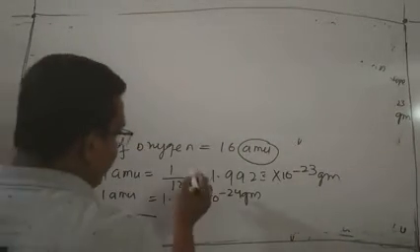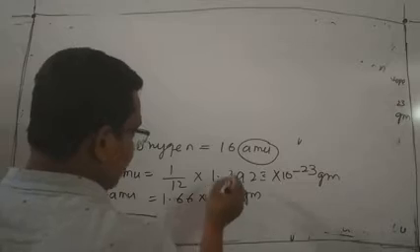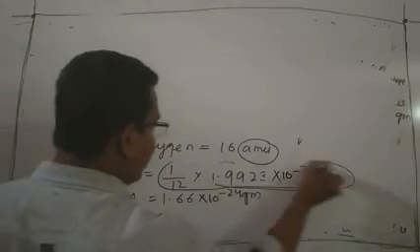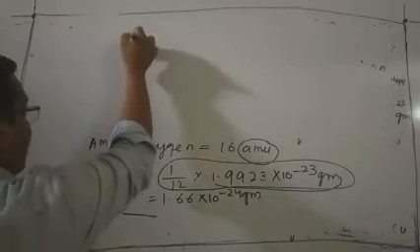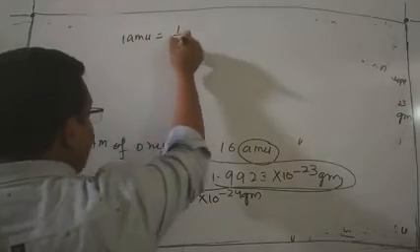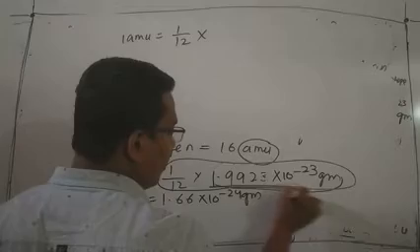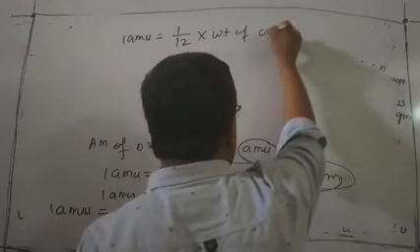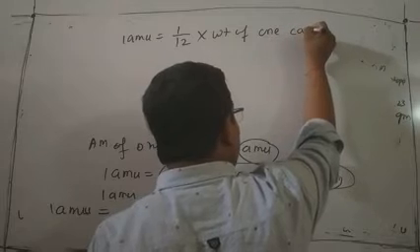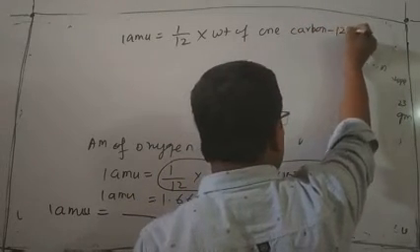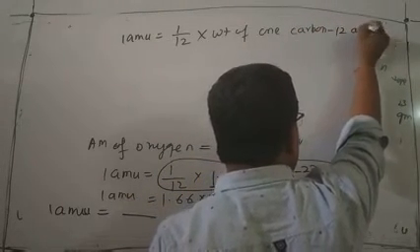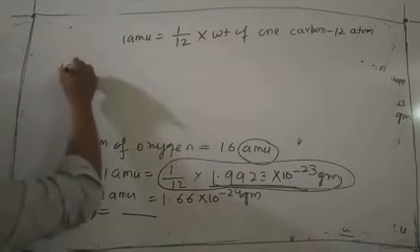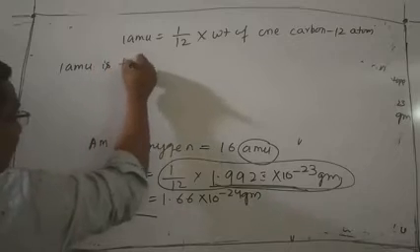Instead of AMU, we put this value. 1 AMU is equal to 1/12 into the weight of one carbon C12 atom. Yes or no?